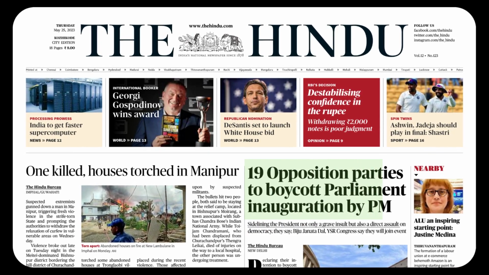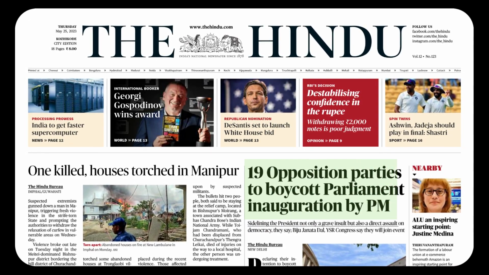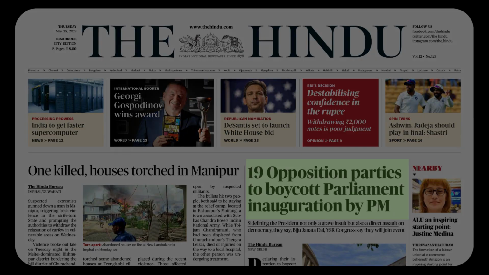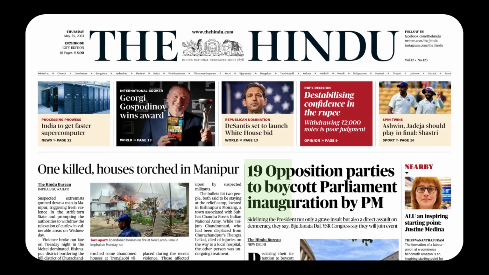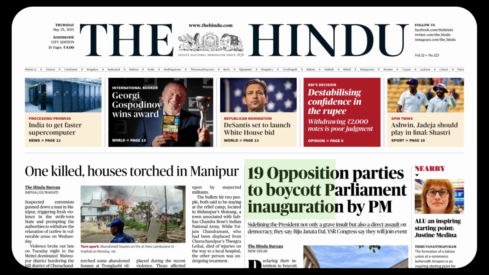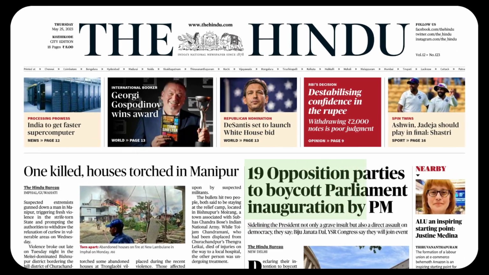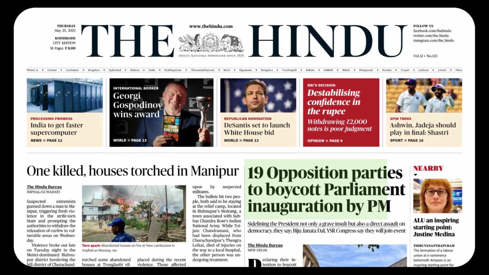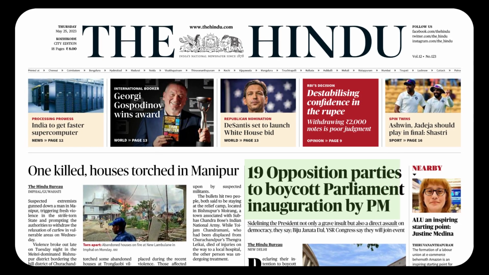It's a very interesting verb with the first three letters indicating boy. Boycott is a refusal term, basically. The sentence structuring is in terms of infinitives. We must have the state verb: 19 opposition parties are to boycott parliament inauguration.